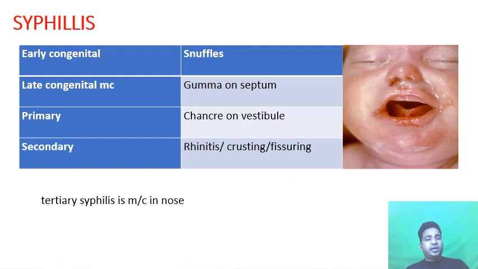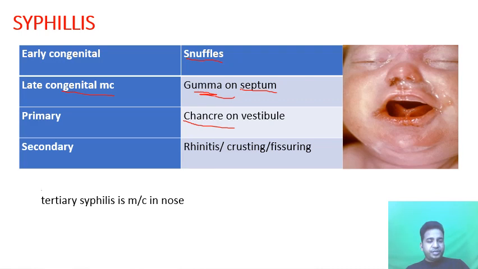Now syphilis, again another granulomatous disease. So early congenital or late congenital syphilis. Late congenital is more common. In early congenital syphilis, there will be snuffles, whereas in the late congenital state, there will be gumma over the nasal septum. Then primary syphilis and secondary syphilis. In primary syphilis, the chancre is present over the vestibule of the nose. In secondary syphilis, generally rhinitis, crusting, and fissuring of the nose are the symptoms.